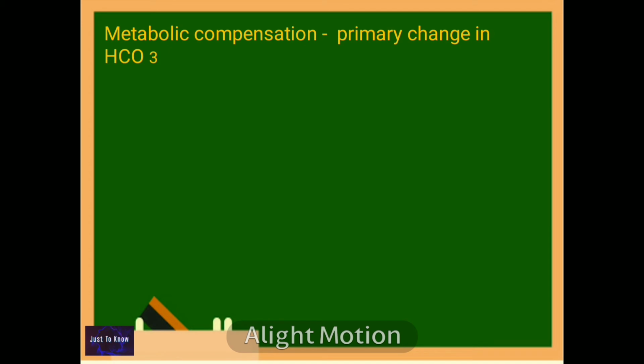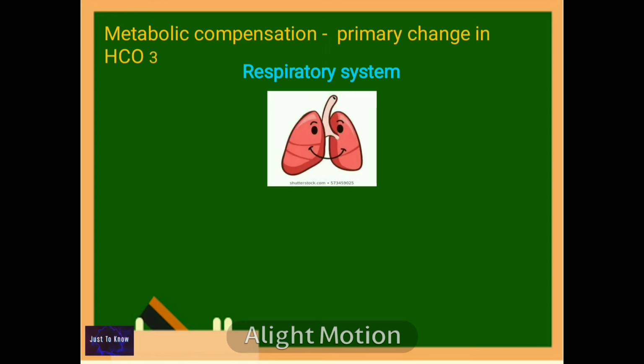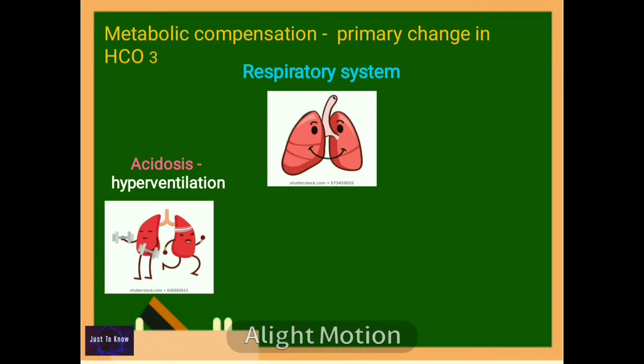If the problem lies in the metabolism, which is primarily due to the change in the bicarbonate level, then the metabolic compensation is done by the respiratory system. First one, in metabolic acidosis, there will be hyperventilation. Why? The reason is, in acidosis, there will be bicarbonate deficiency which is compensated by decreasing the carbonic acid level by stimulating the respiratory system, where the respiration becomes deeper and faster, thus pushing out the CO2 and bringing back the ratio to normal.